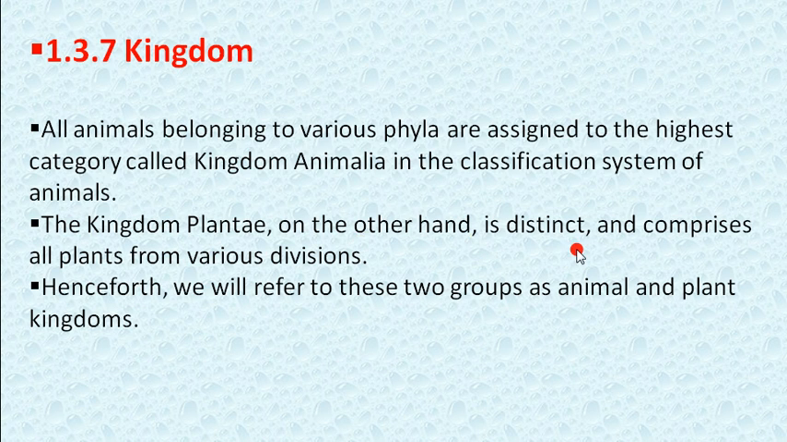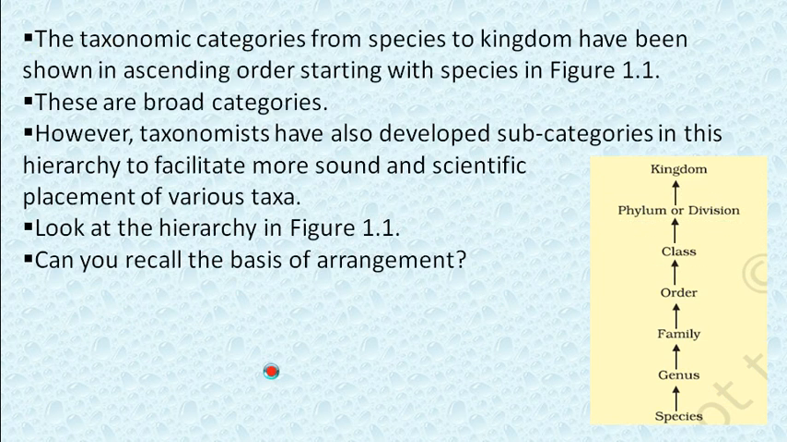On the other hand, Plantae is distinct and comprises all plants from the various divisions. All the plants from the various divisions combine and make only one kingdom, Plantae. So the Plantae kingdom and the Animalia kingdom are two different kingdoms. Henceforth we will refer to these two groups as the animal and plant kingdoms. Now you can see here in the picture also, species.